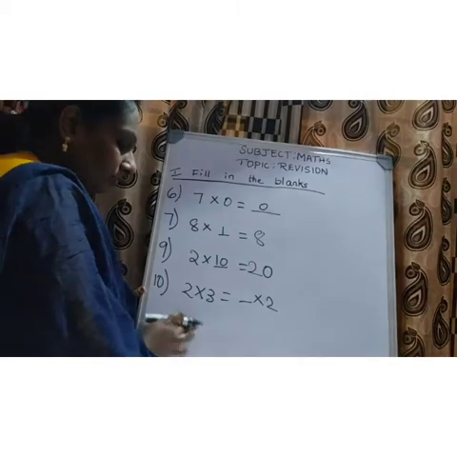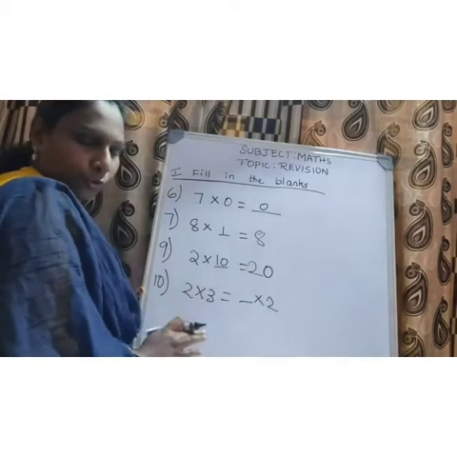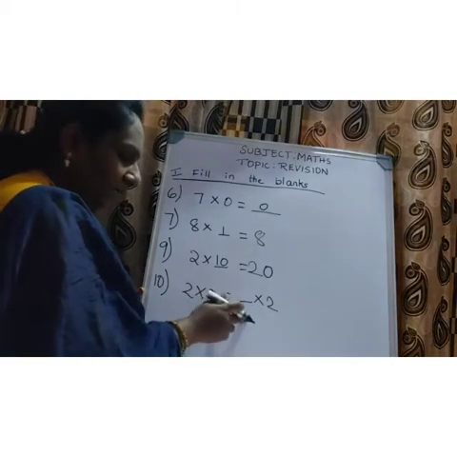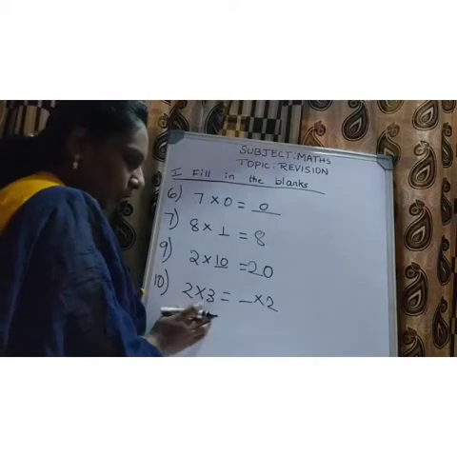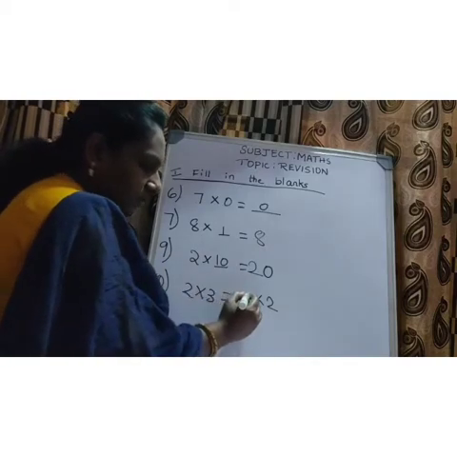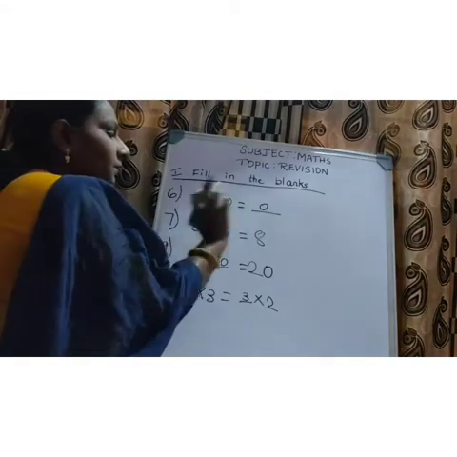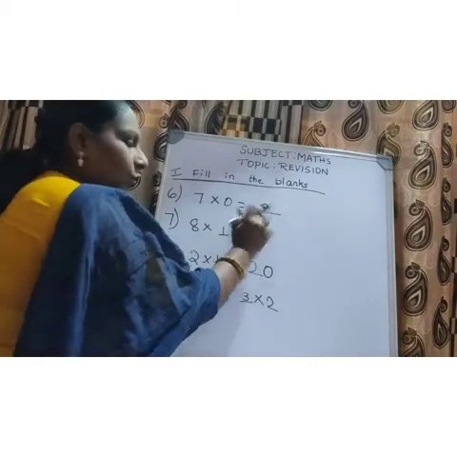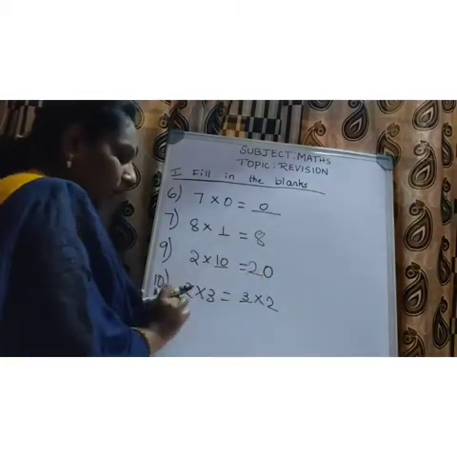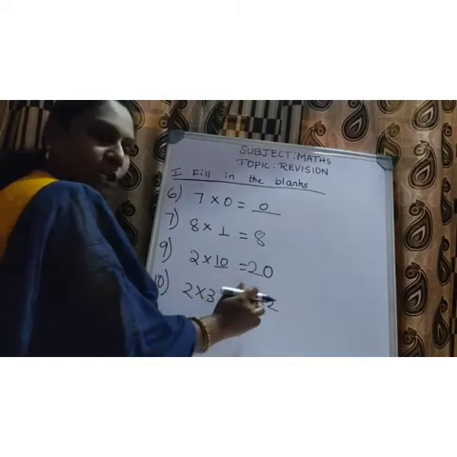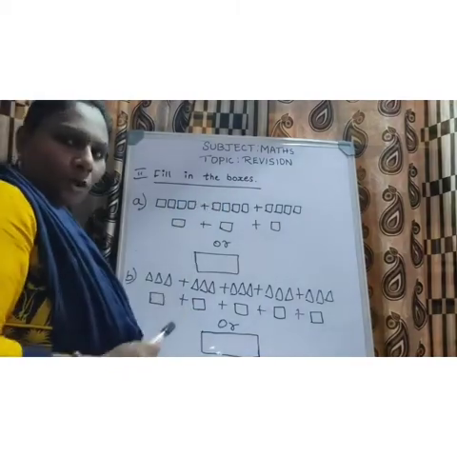Next is 2 into 3 equals dash into 2. Even if the order of multiplication is changed, the answer does not change. So 2 into 3 equals 3 into 2. Children, understood? So 7 zeros are 0, 8 ones are 8, 2 tens are 20, 2 into 3 equals 3 into 2.